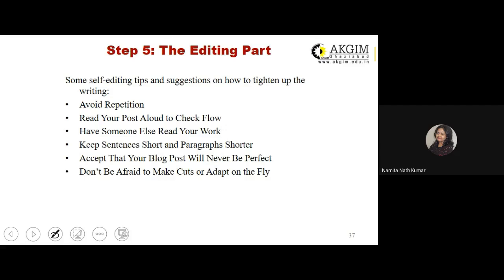Read your post aloud to check the flow of the article. Have someone else read your work. Keep sentences short and paragraphs also shorter. Accept that your blog post will never be perfect. Don't be afraid to make cuts and adapt on the fly. That means while you are reading the blog post, if you find that there is something which is not getting connected, you may immediately edit that portion of the content which is part of your blog post.